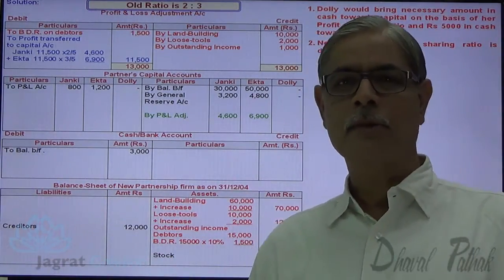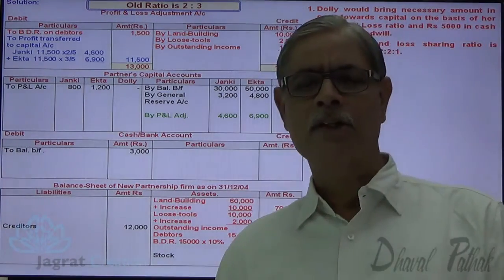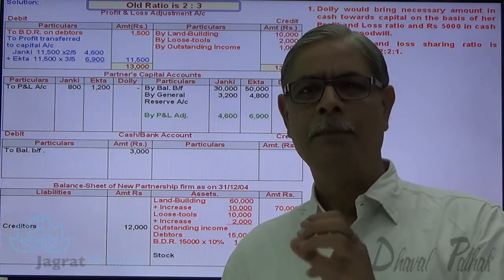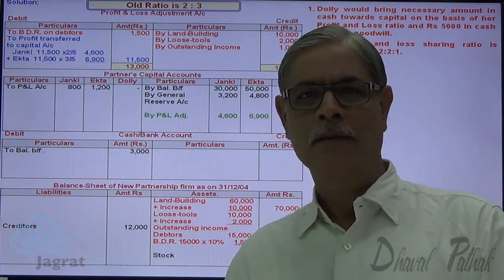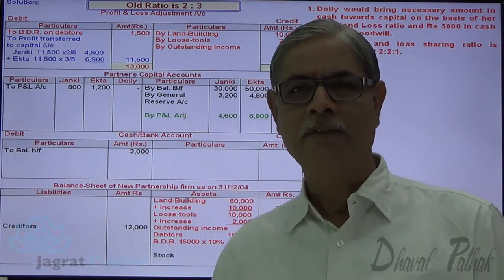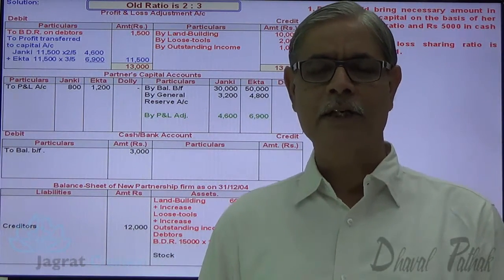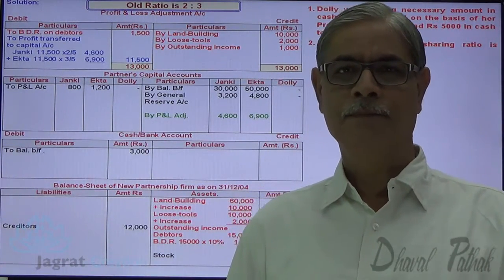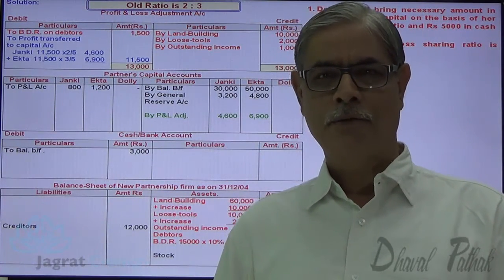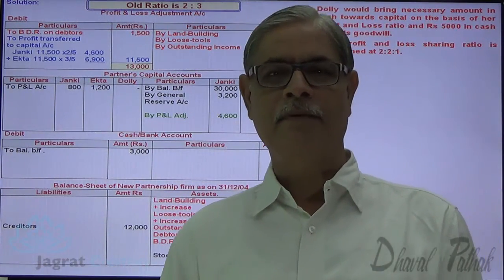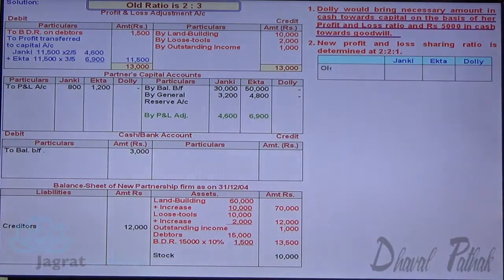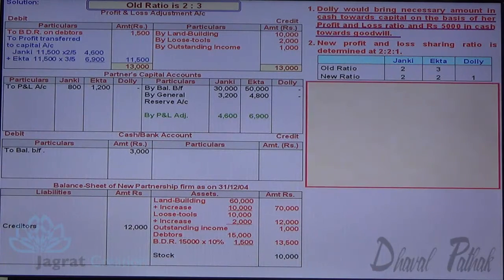Now first of all, let me distribute the goodwill. The principle for distribution of goodwill is whatever the premium or goodwill brought by a new partner gets distributed between sacrificing partners in the ratio of sacrifice. To find out the sacrificing ratio, I am required to deduct the new share in profit from old share in profit. Let me work it out. Old share 2:3, new profit sharing ratio 2:2:1, share sacrificed, old share minus new share.